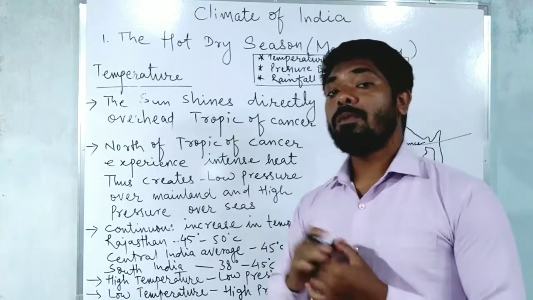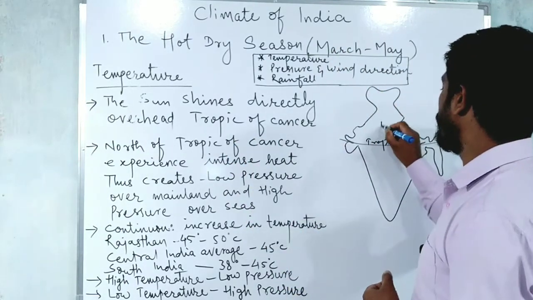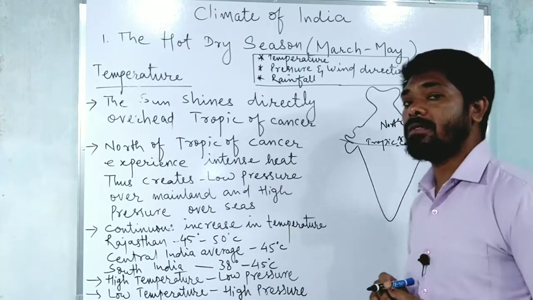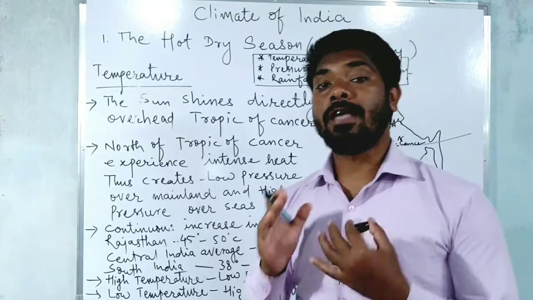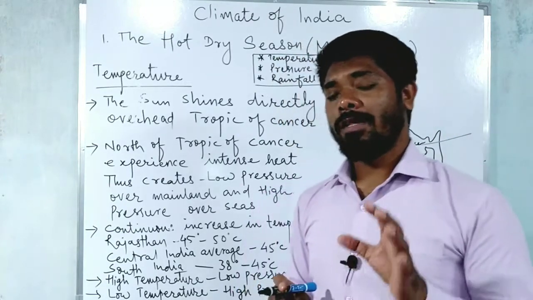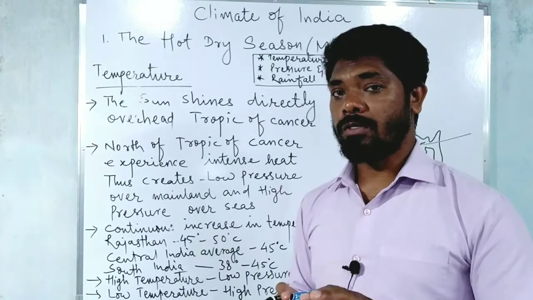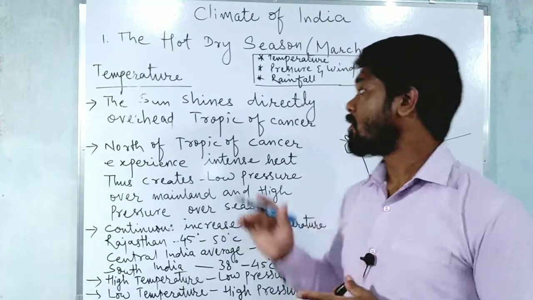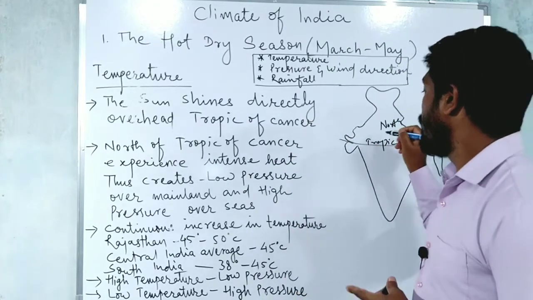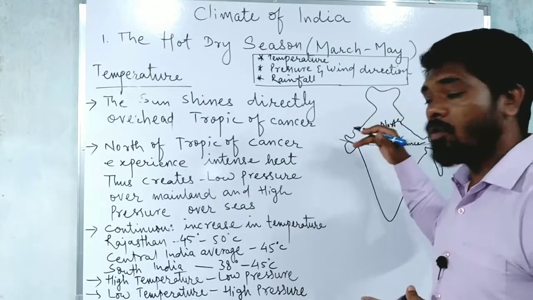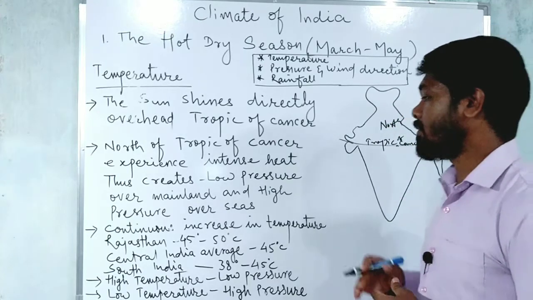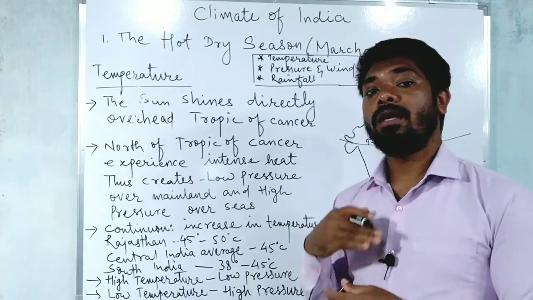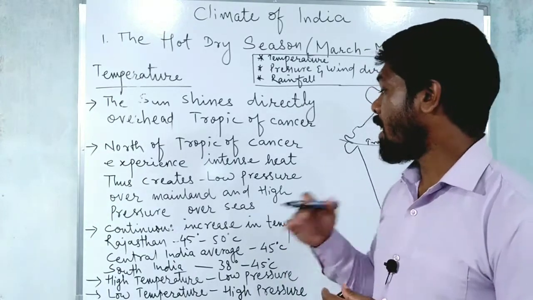And north of the Tropic of Cancer, what happens? It experiences intense heat. It's not a duration of 1 day, 2 days, 1 week, or 2 weeks. It is 3 months, right? March, April, May. So the north of the Tropic of Cancer will experience intense heat, and when there is intense heat, the temperature is high, what happens?